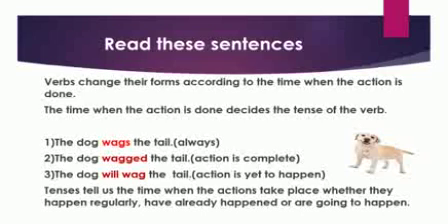So, in the first sentence, the dog wags the tail. Here, the action happens regularly. The dog wagged the tail. Here, the action has already happened. And in the last sentence, the dog will wag the tail. Here, the action is going to happen.